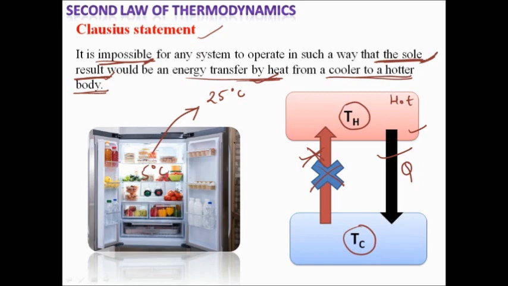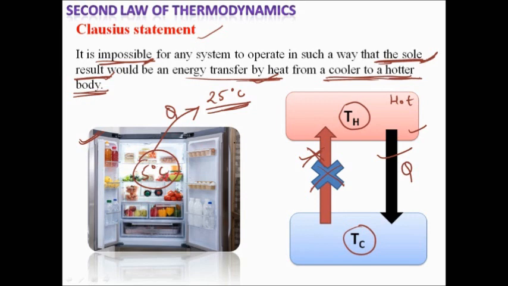So it is taking heat from the 5 degrees Celsius and transferring it to the 25 degrees Celsius surrounding. That means the heat is transferred from a cooler body to a hotter body in a refrigerator. But it is not the sole result, meaning this is not the only process happening in the refrigerator.